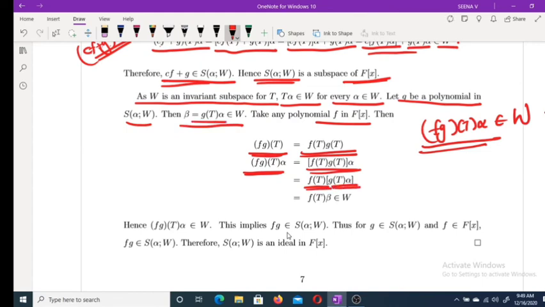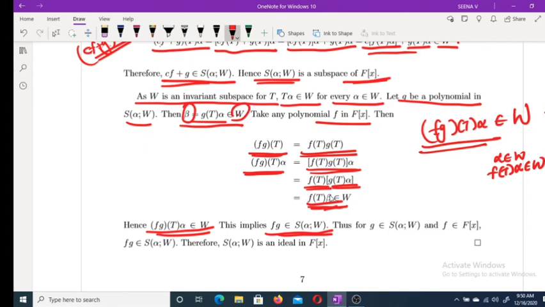But G of T alpha, we are taking this as beta, and it belongs to W. If alpha belongs to W, then as F belongs to S(alpha; W), F of T alpha belongs to W. Here beta belongs to W, therefore F of T beta belongs to W. Thus we get FG of T alpha belongs to W, and this is true for every alpha belongs to W. This implies FG belongs to S(alpha; W).